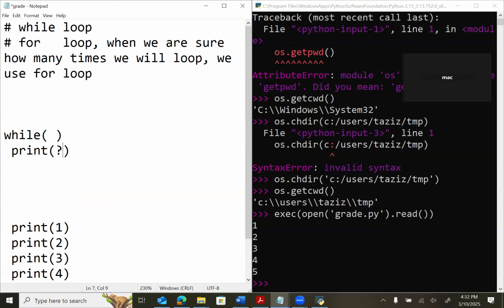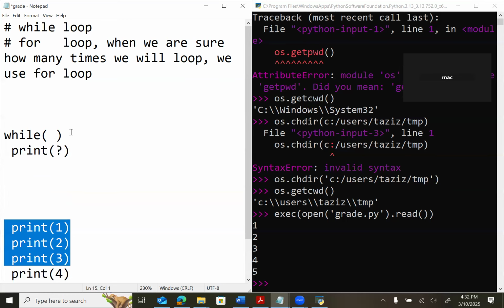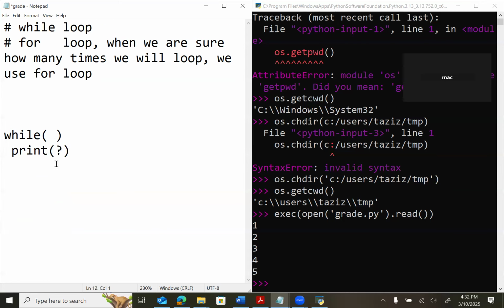Imagine anything that is the same, we will keep, and we will remove every repeated statement. We'll keep one copy, and then this part is a variable, changing all the time. So I can put any variable name. Can you give me some variable name? Could be like X. Okay, good. So I want to print X. And now the starting value of X should be 1, right? So I'll say the starting value of X is 1.